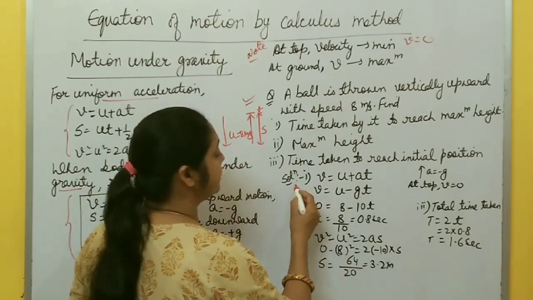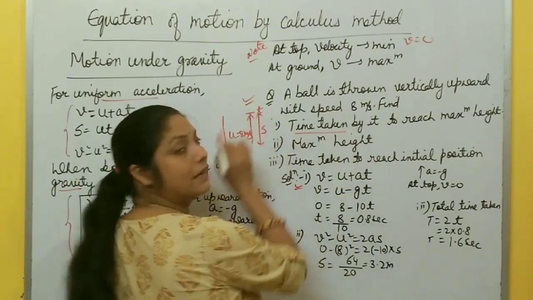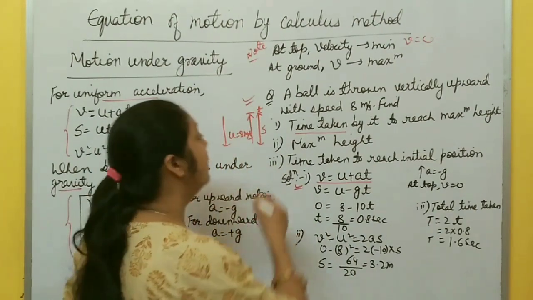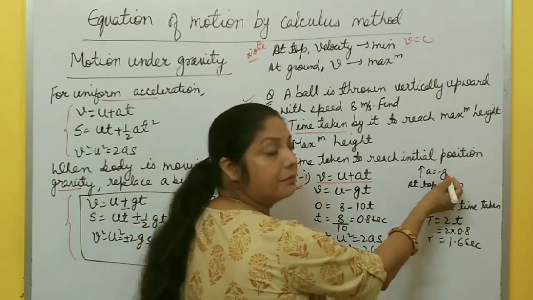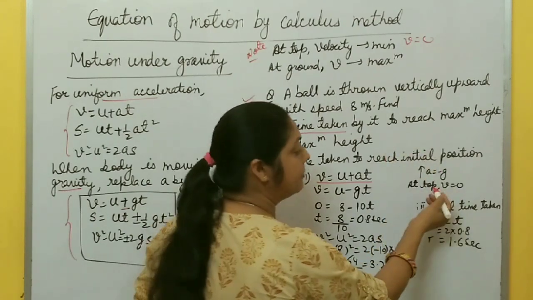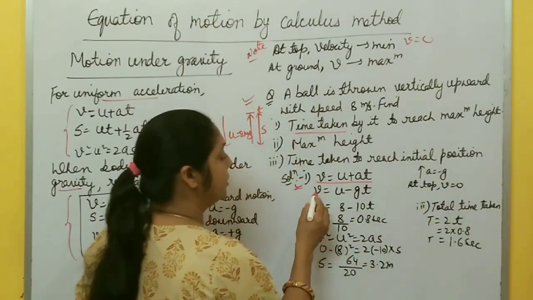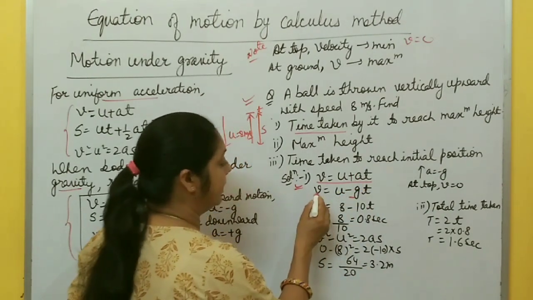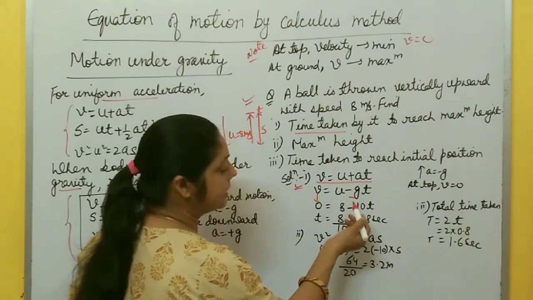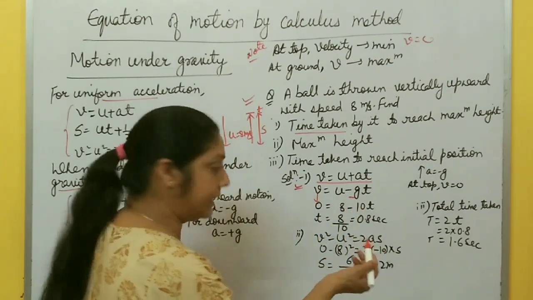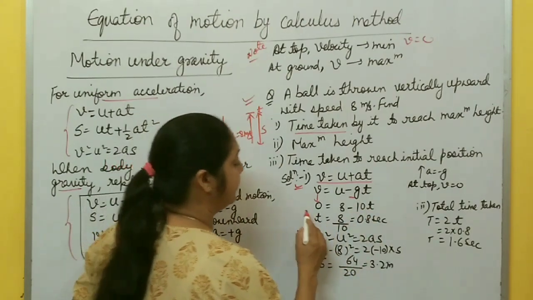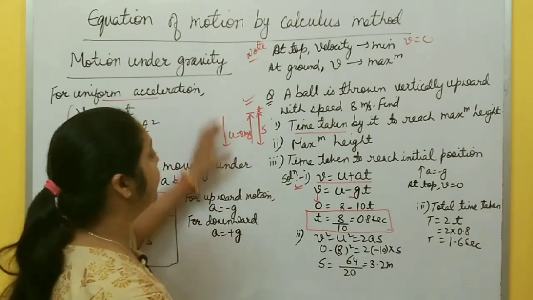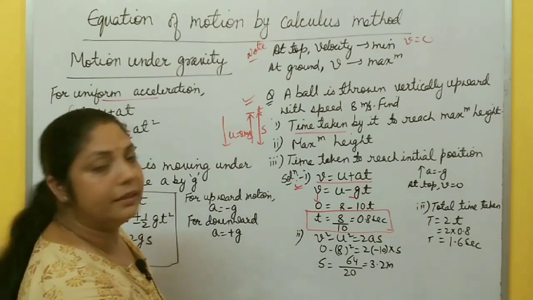So how do you solve these? First, you have to find the time taken to reach maximum height. For that, use the equation of motion v equals u plus at. For upward motion, a is minus g, and at maximum height, final velocity becomes 0. So replace a by minus g, v equals u minus gt. Put v equal to 0, u is 8 meters per second, minus g, the value of g is 10, and t. From here you find t equal to 0.8 second, right? This is the time taken by the body to reach maximum height, 0.8 second.